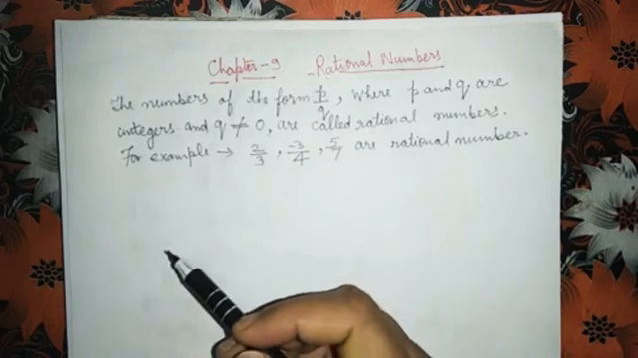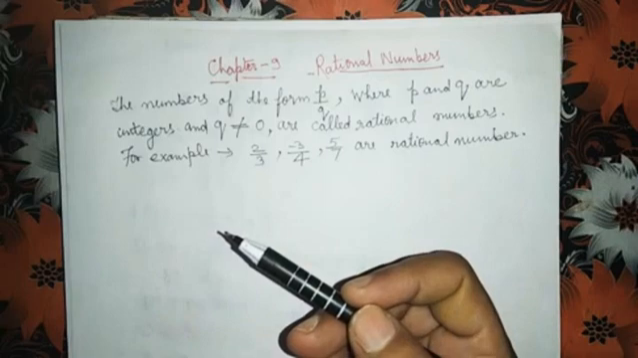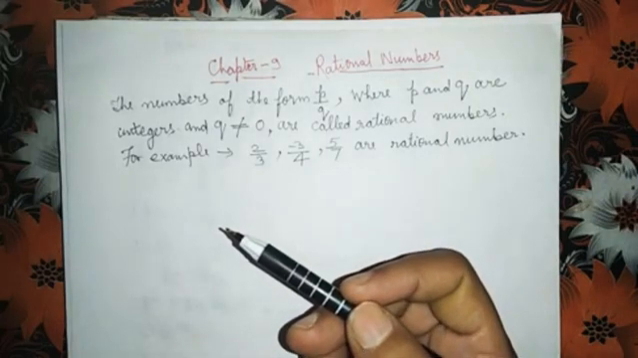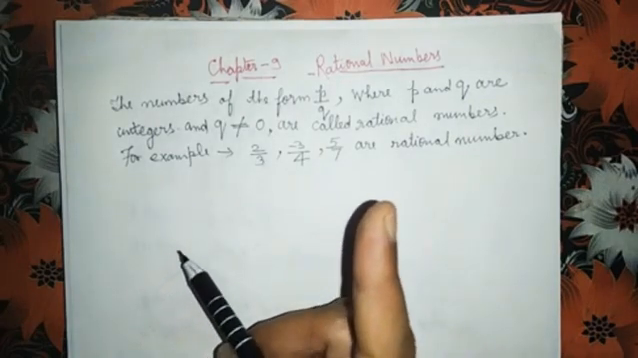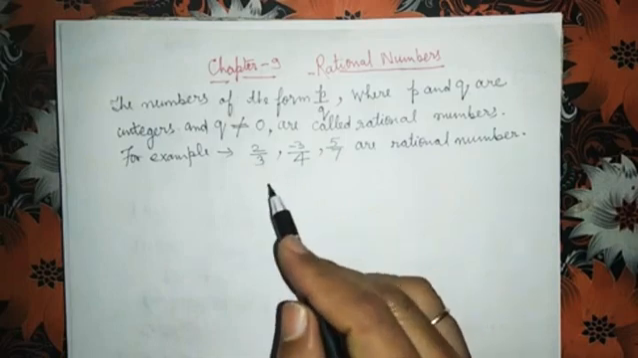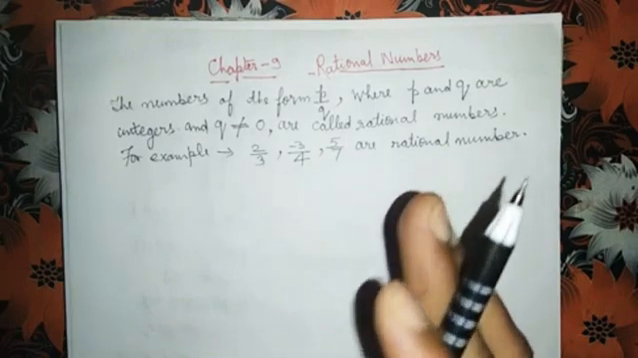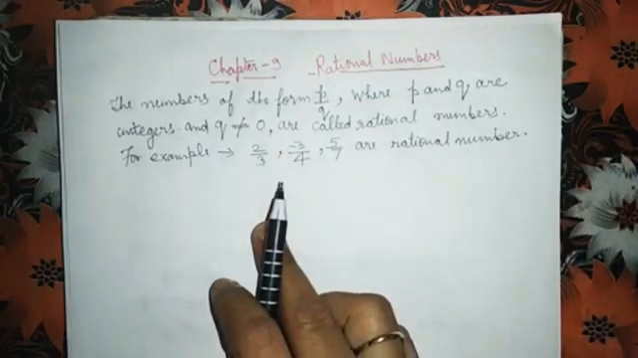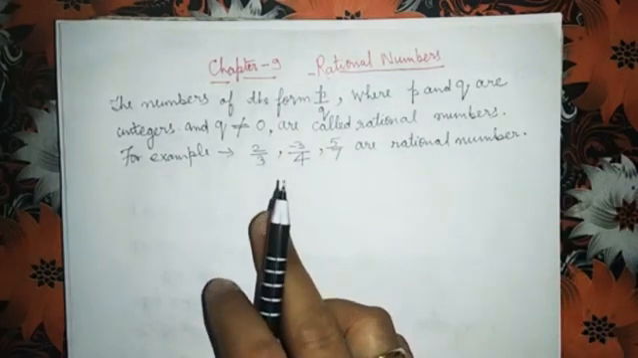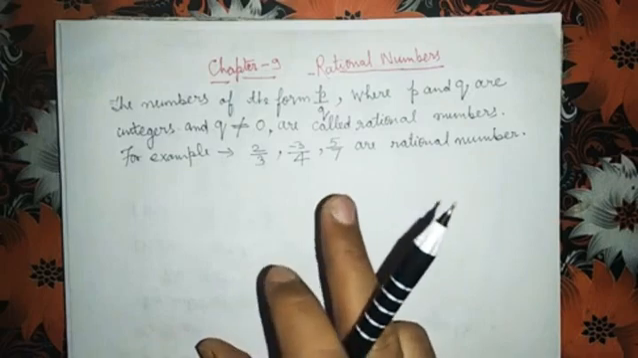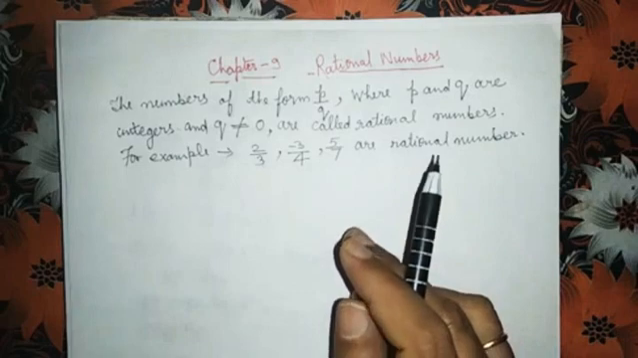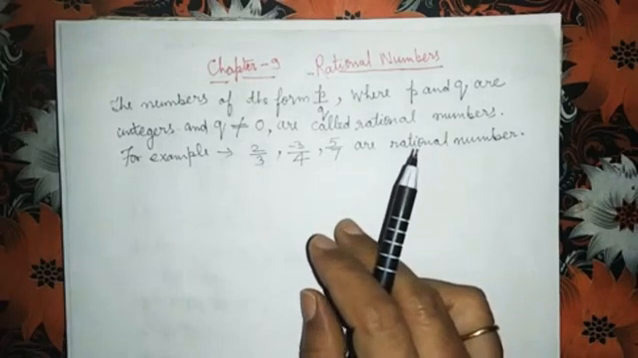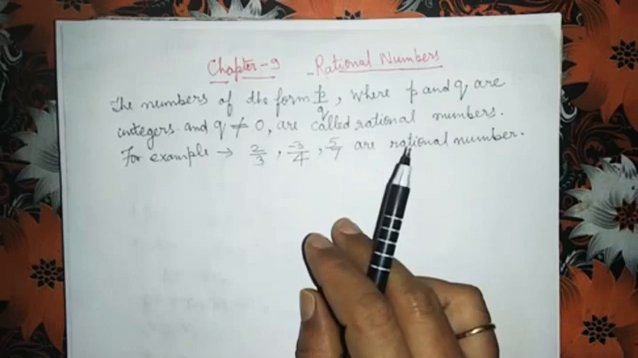Now the third thing I am going to tell you, listen very carefully. The integer 0 is also a rational number. You know what 0 is? 0 is an integer, and 0 is also a rational number. This thing you have to keep in your mind. After this, children, I will tell you about positive rational numbers and negative rational numbers.